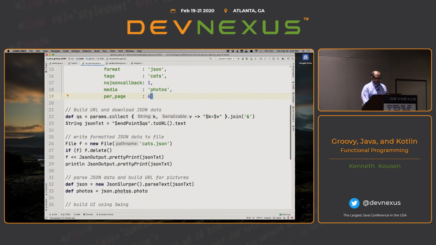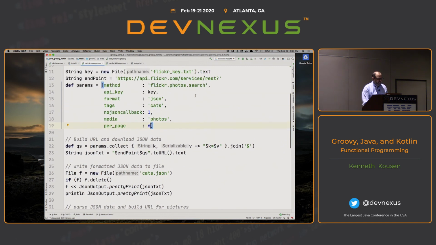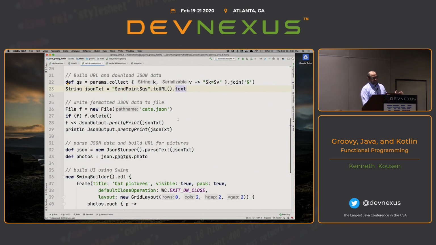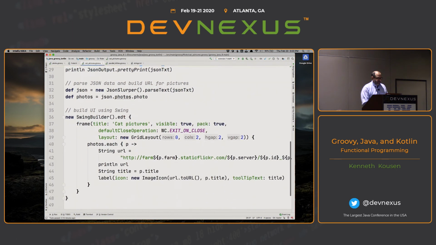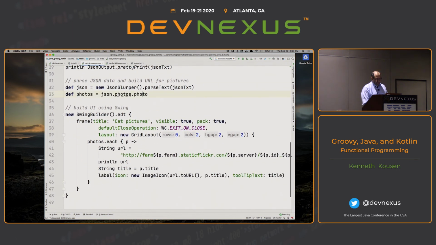So what I do is this whole mess here takes that params map and joins them into strings, key equals value, and then joins them with an ampersand. So this whole little thing right here is to build my query string, and then take the URL, convert it to a URL, get the text. So that retrieves the JSON data. Now, to show you that everything is working, I'm going to append the data to a file and pretty print it, so you actually will see the JSON data. And then I'll extract the photos out of it.